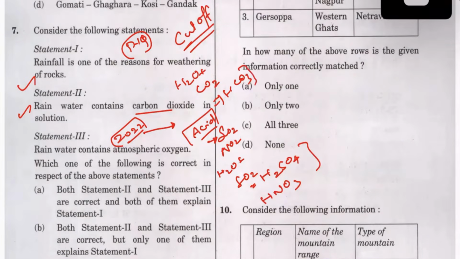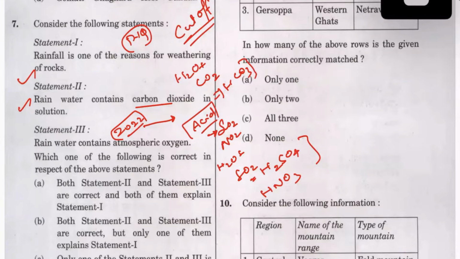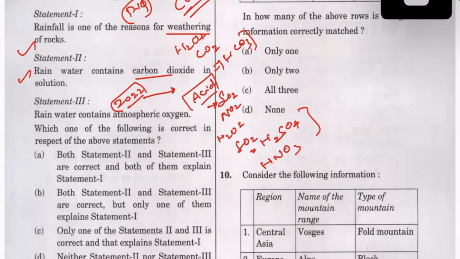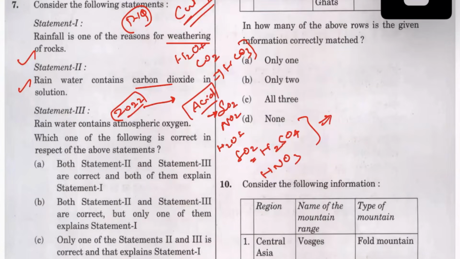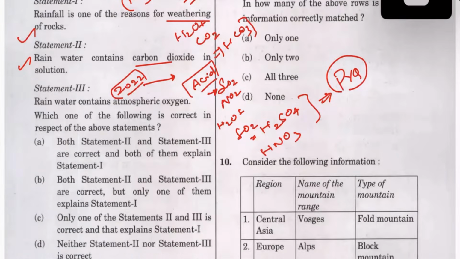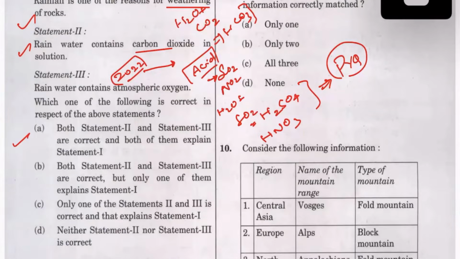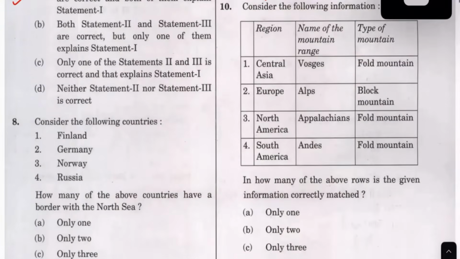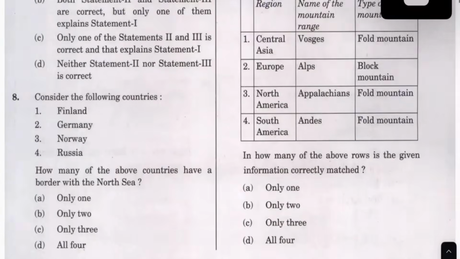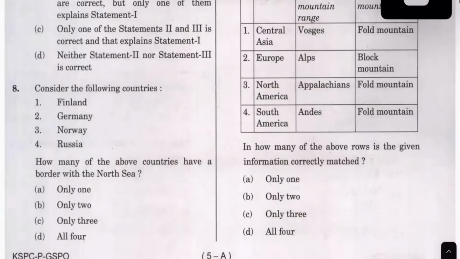So once you have acid in the rainfall, you will automatically get weathering. That is, you will remove the particles from the place where it is falling. This has been asked multiple times in previous year questions. If we had concentrated a little, you would know that the answer is yes, true. This was a little difficult, so please make a count of this. We will slowly solve one by one. This question is a little difficult for me.